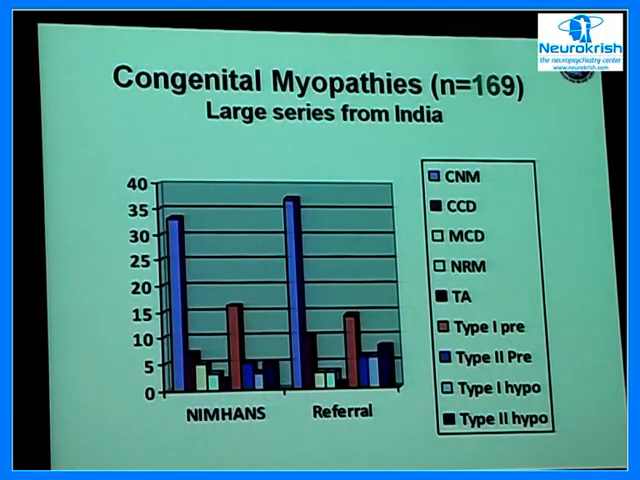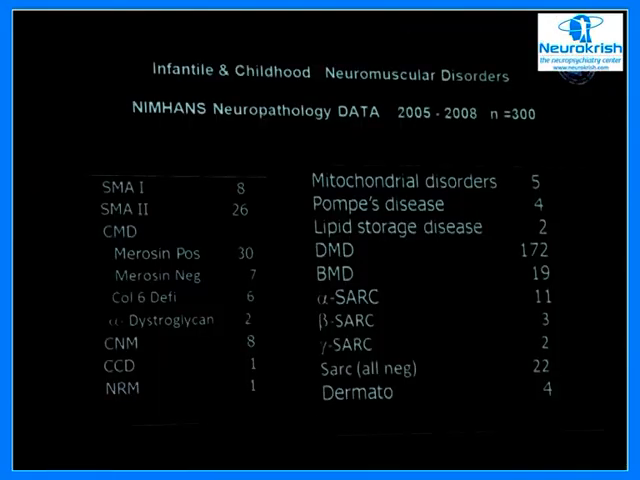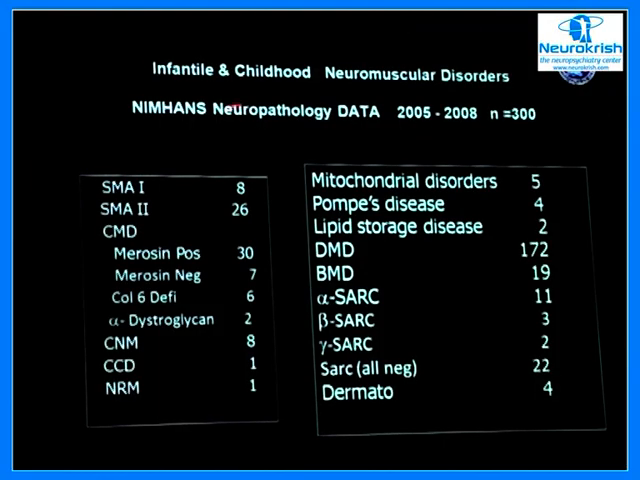Now, these are the various congenital myopathies. I'll skip and then go to the infantile and childhood ones. This is only till 2008. I don't have an update. So we have come across all these conditions, and it was possible only by muscle biopsy.